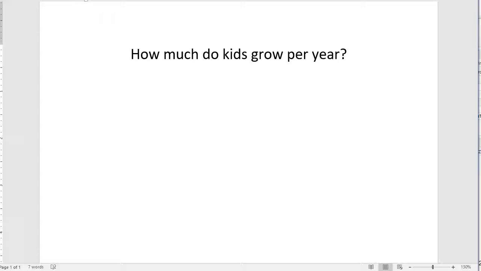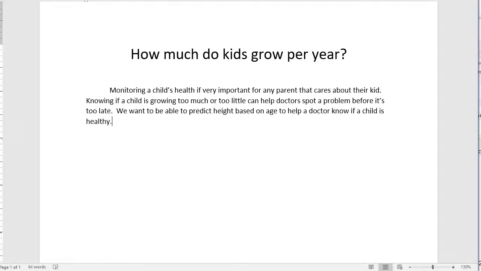For the introduction, I need it to look like my report matters. I'm going to hype it up to make it sound really critical. Keep in mind, this isn't about predicting height or making a regression statement. It's about helping doctors know if a kid's grown the right amount, or helping parents know if their child's normal. I don't know, something that makes it sound like this is important.